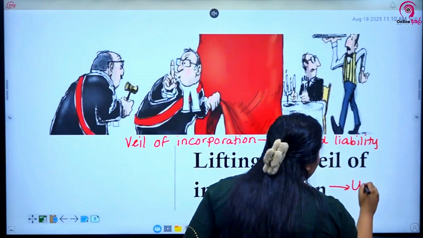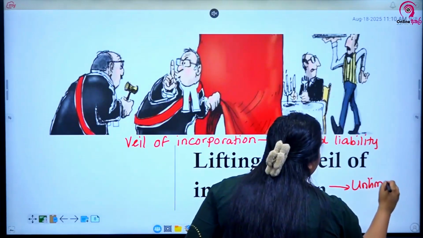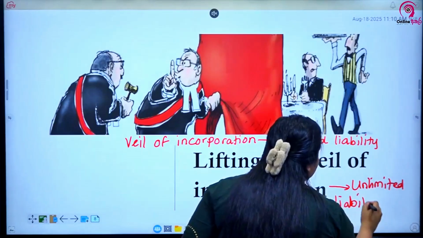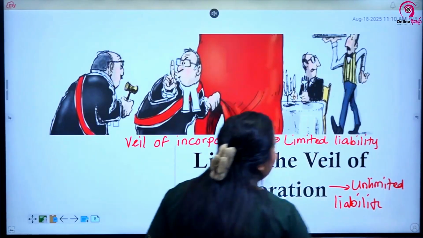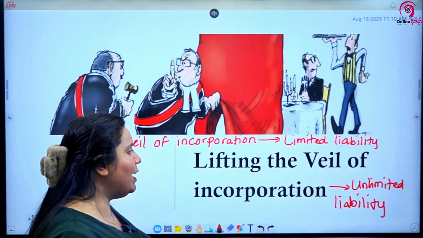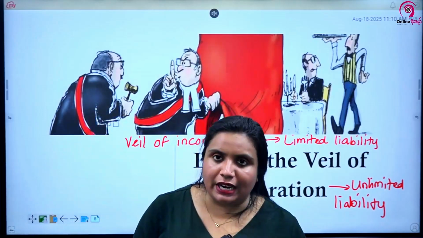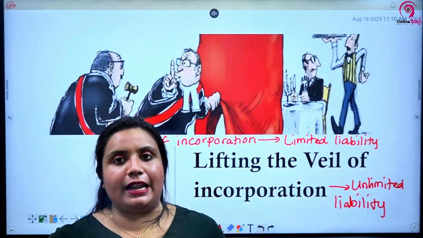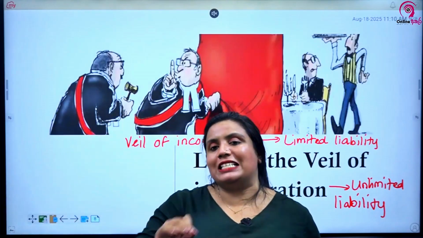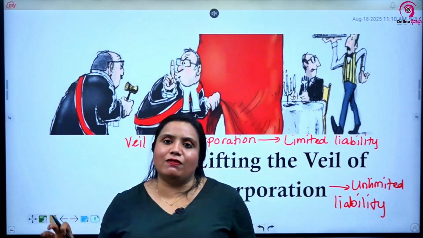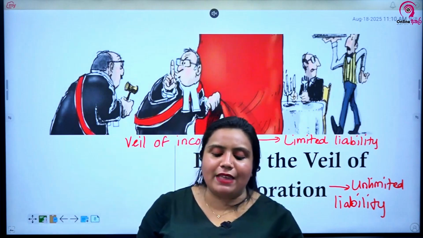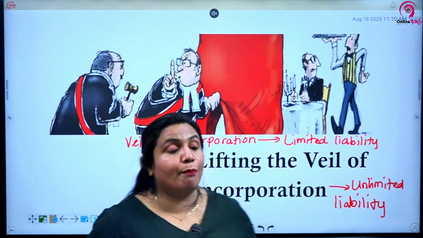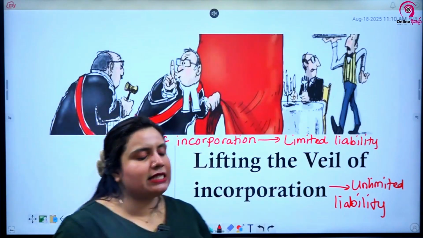Limited liability will be converted to unlimited liability. The shareholders and directors will lose their limited liability status if the veil of incorporation is lifted. When the veil of incorporation is there, it is limited liability. But when the veil is lifted, limited liability converts to unlimited liability, and thereby shareholders will be personally liable for the acts of the company.